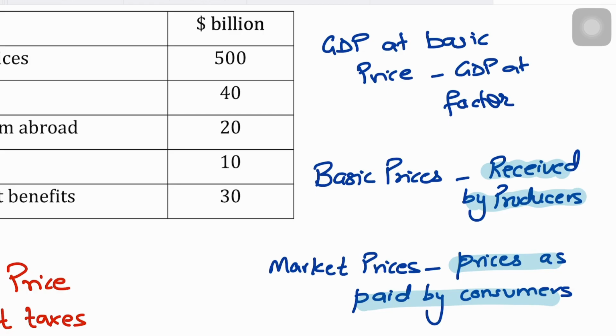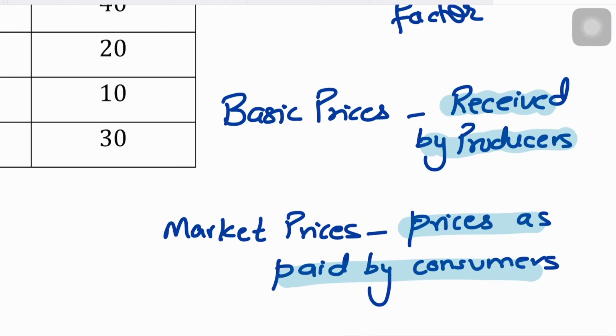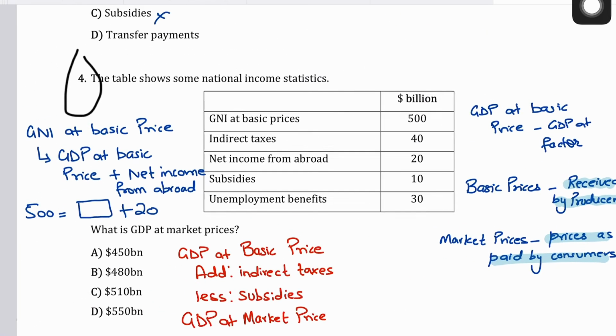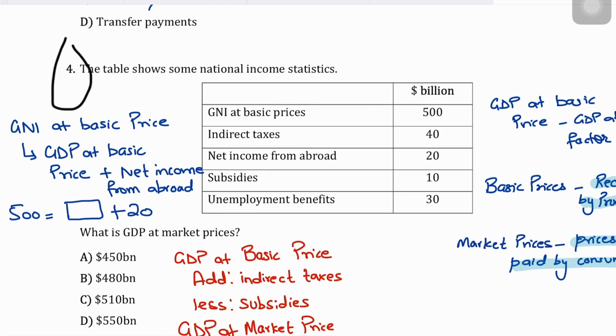Because the key difference is that the market price is referring to the price that is paid by the consumer, versus basic price is the price that is received by the producer. Now, first, what we need to do is that the first step, they're asking us what is GDP at market prices, right? So first, we are given GNI at basic price, and we're also given net income from abroad.